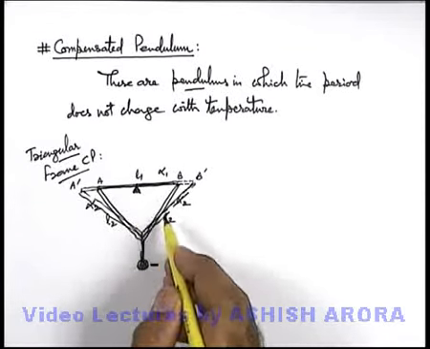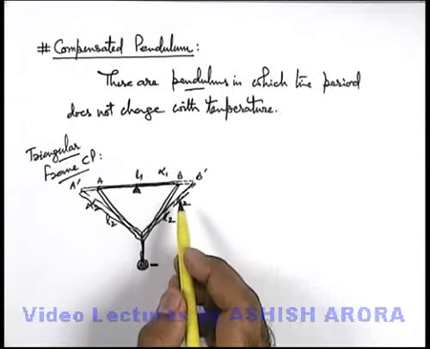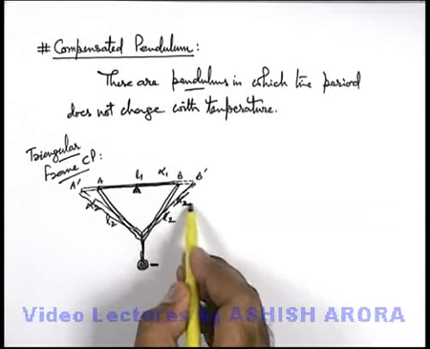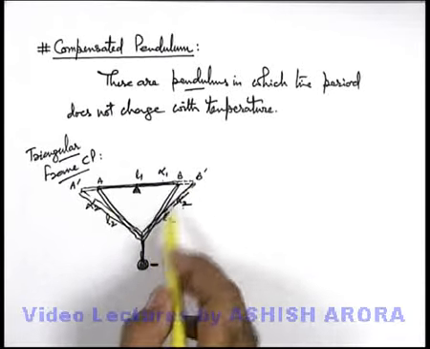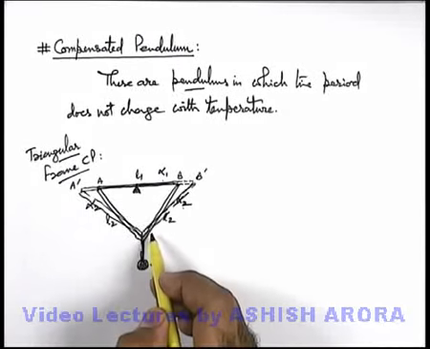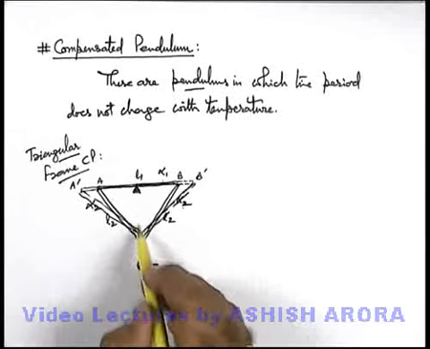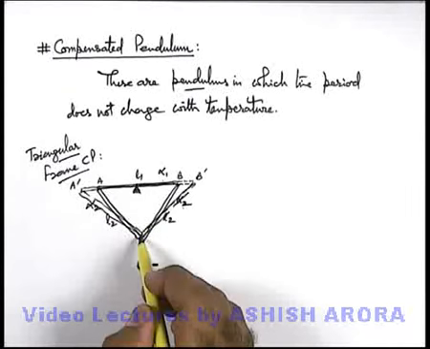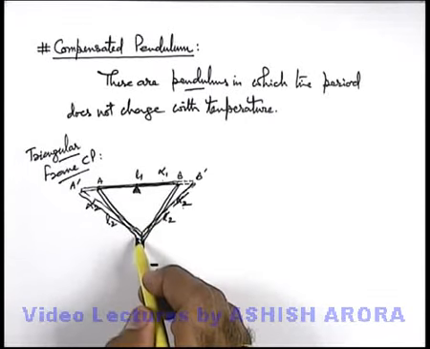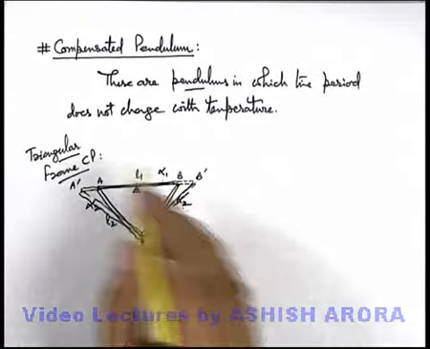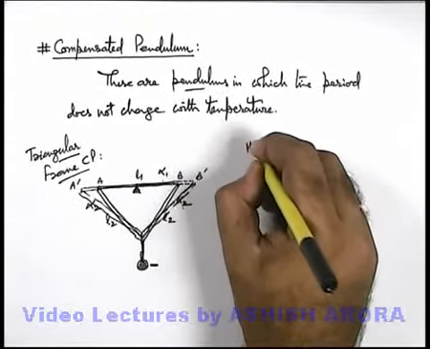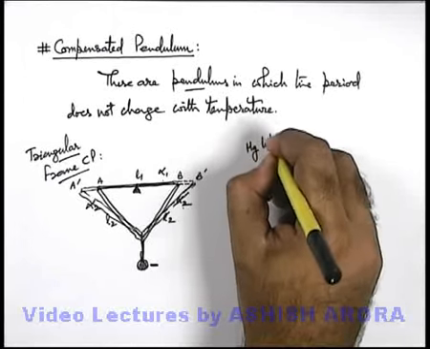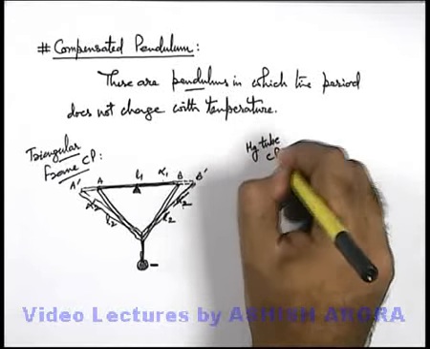In such pendulums, the only challenge is to establish a strong relationship between alpha 1, alpha 2, L1 and L2, such that the structure is made in such a way that the vertical altitude of the triangle will not change with temperature.